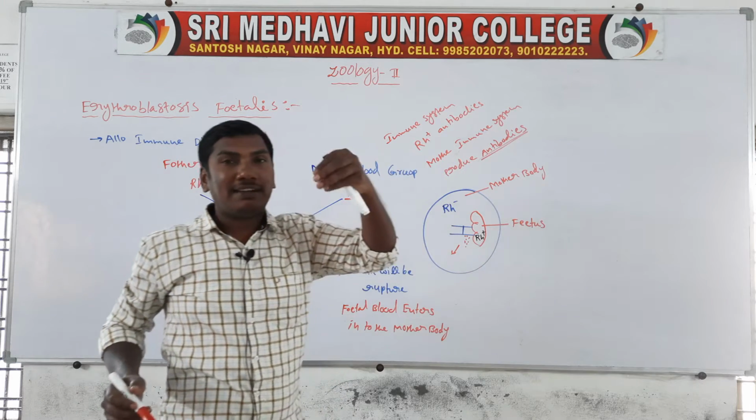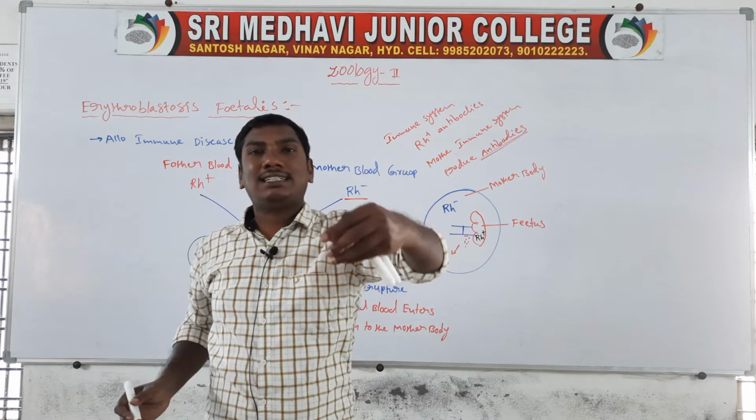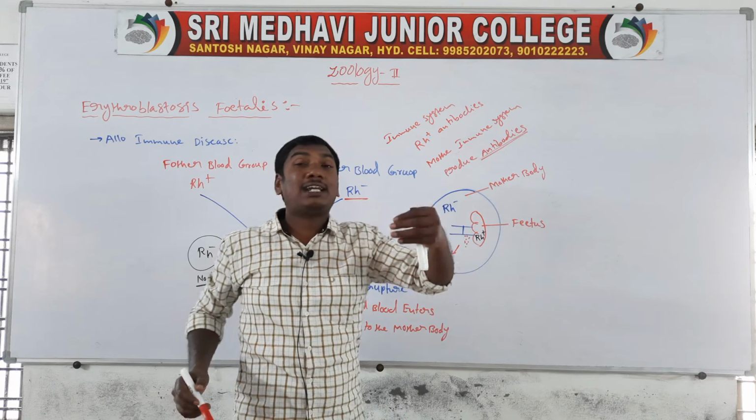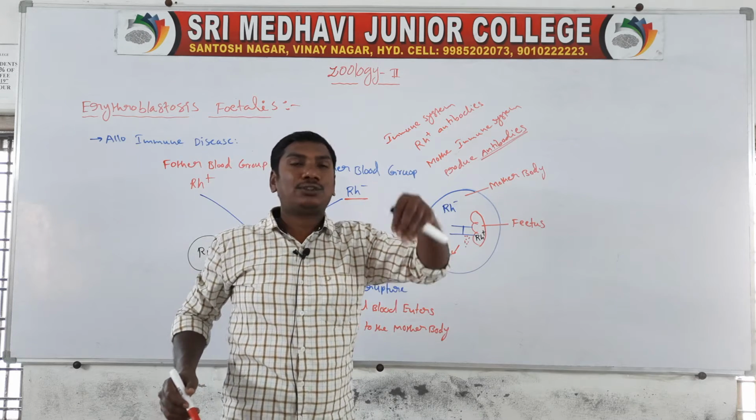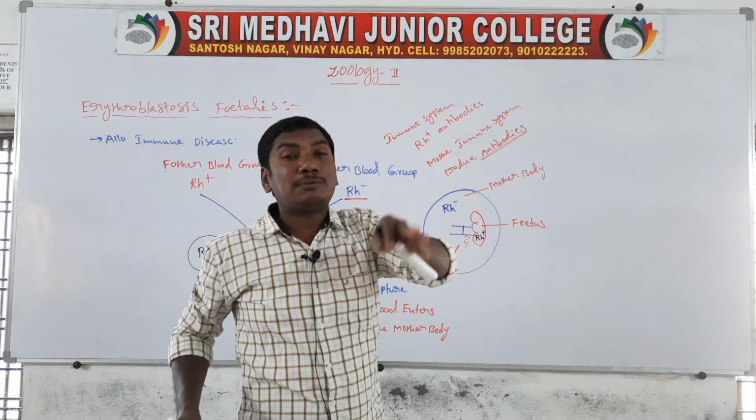The fetal blood contains Rh positive antigens, and these enter into the mother's blood circulation, where the mother's immune system identifies them.